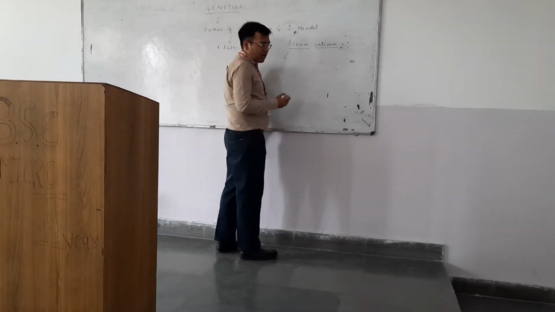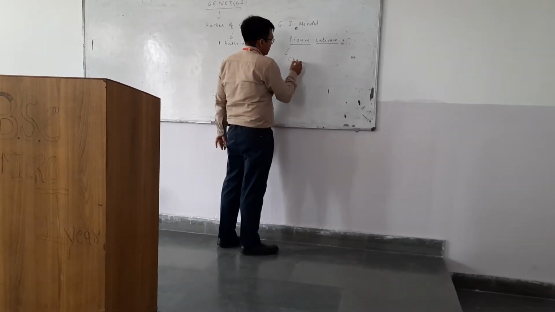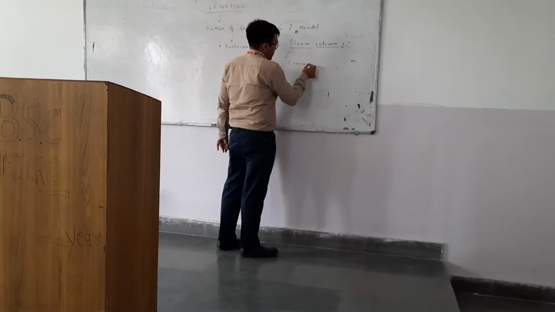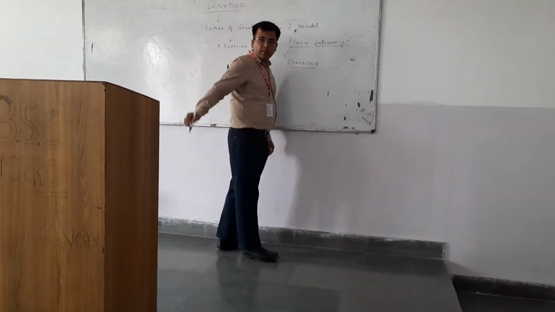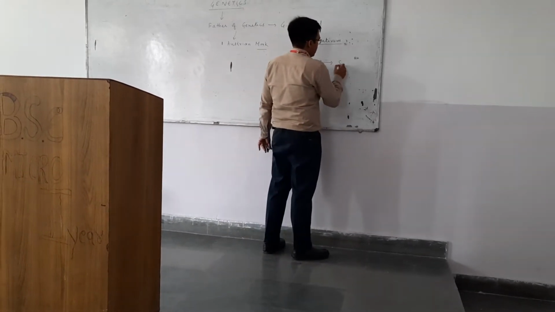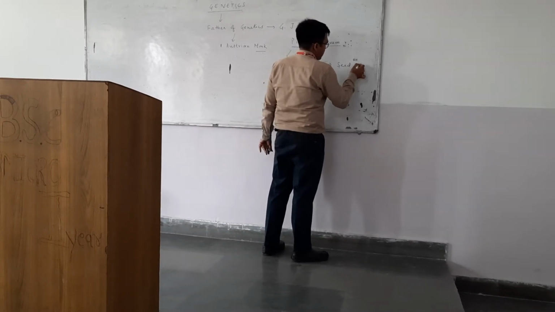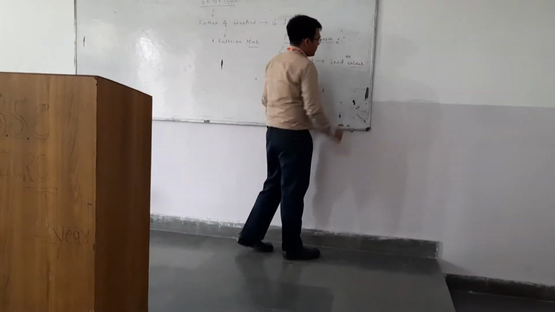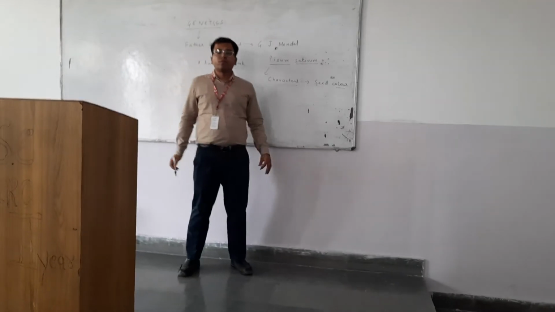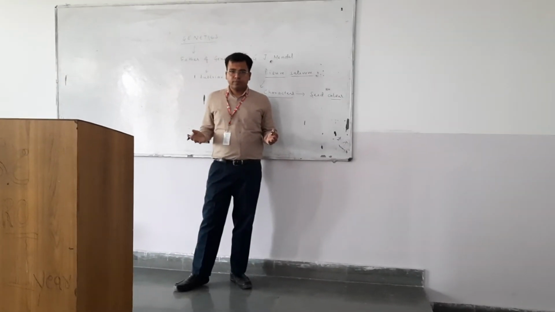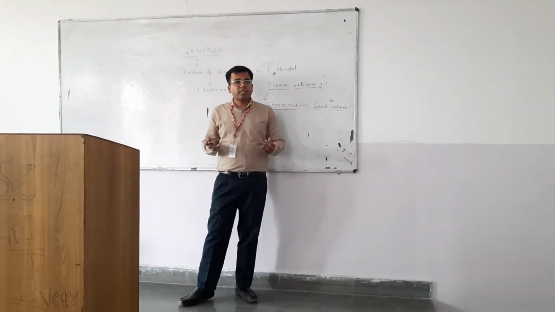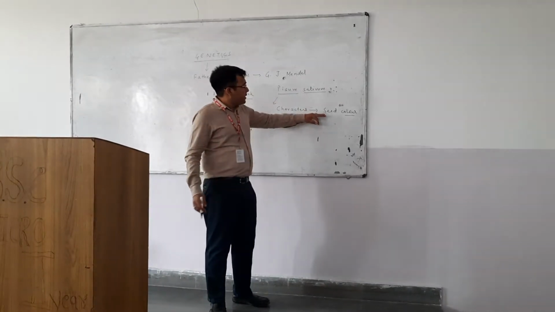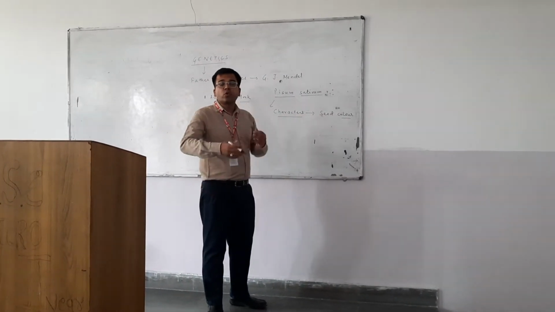And Pisum sativum में he studied what? Different characters. Now, let's see what are characters. Suppose seed color. Now, the color of the seed of Pisum sativum was a character. It is a character which is being studied even today also. But in this character, there can be different versions.